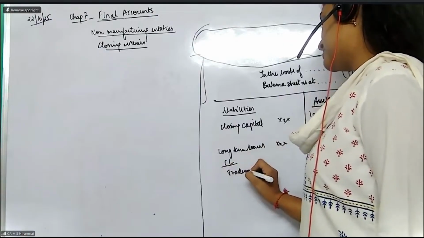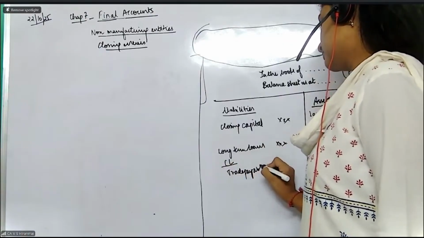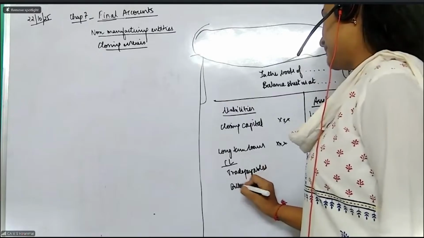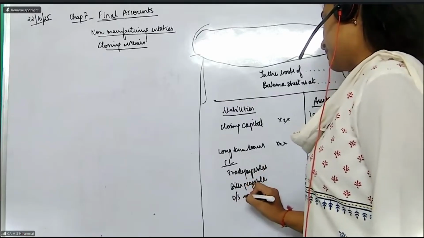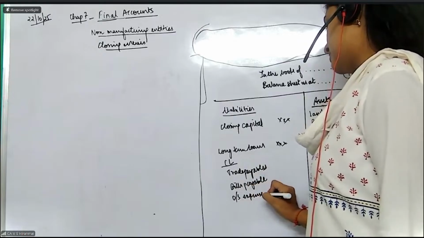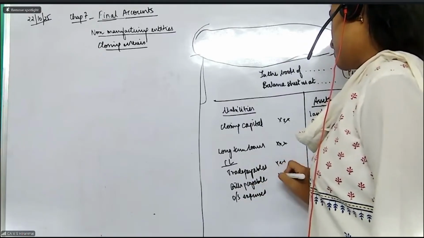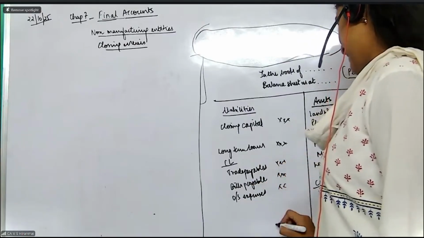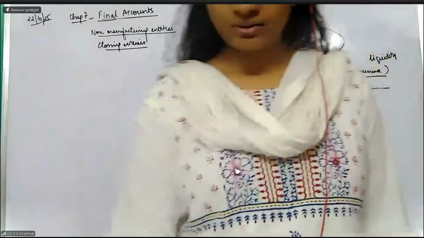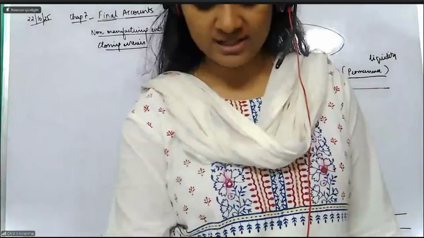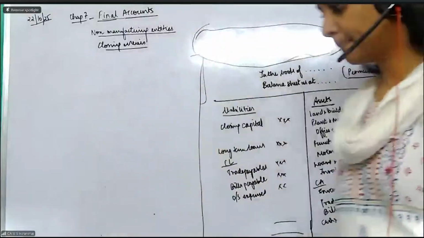Trade payables, bills payable, or any other outstanding expenses. All of this will come here. And finally, your balance sheet has to balance.